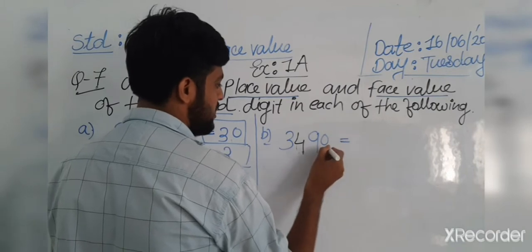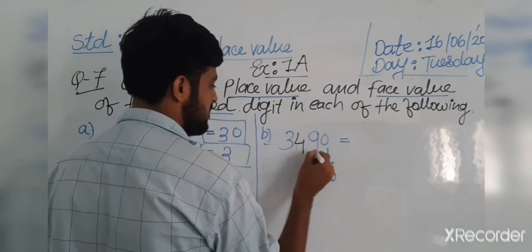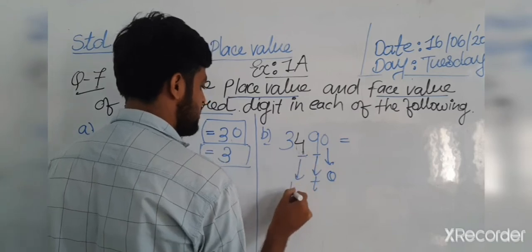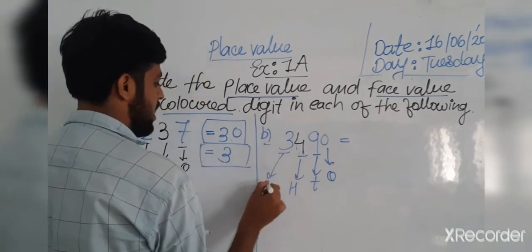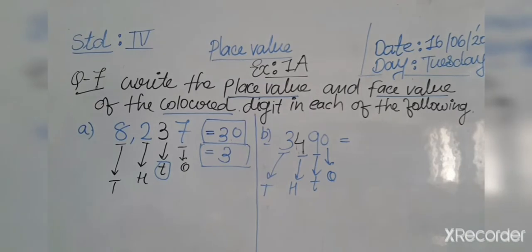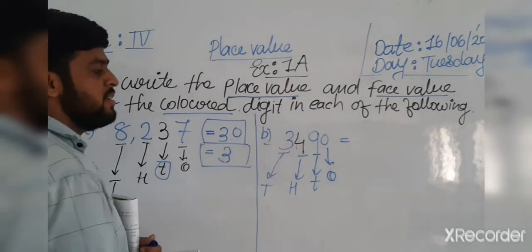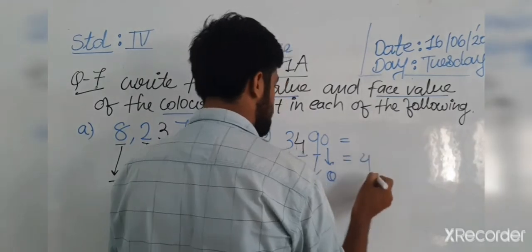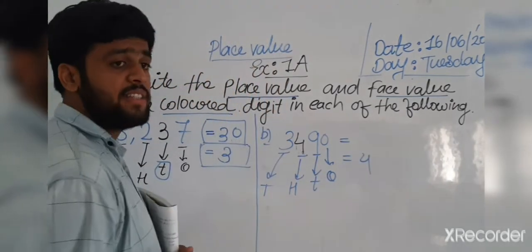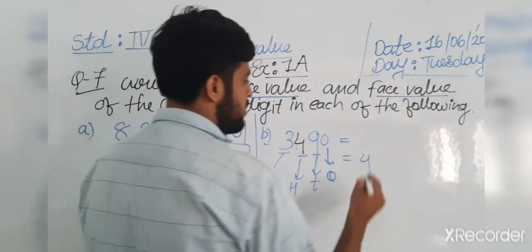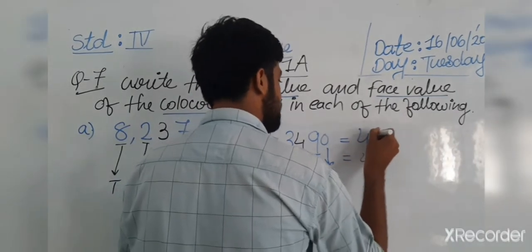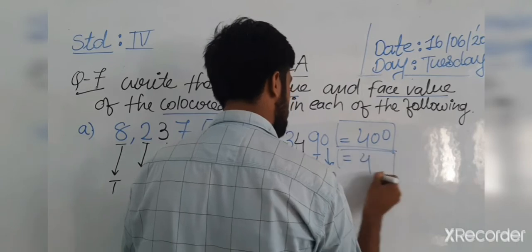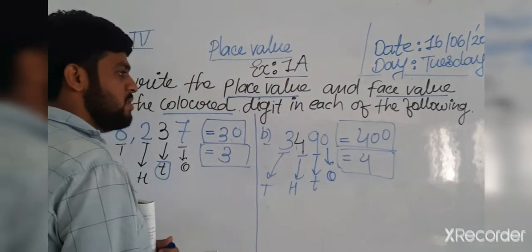First of all, I am writing the place values: it's a 1, it's a 10, it's a 100, and it's a 1,000. Okay, so here the 4 is the colored number. First of all, we write the colored number and its place. So I am writing 400. So it's our answer. I hope you have understood, all students.